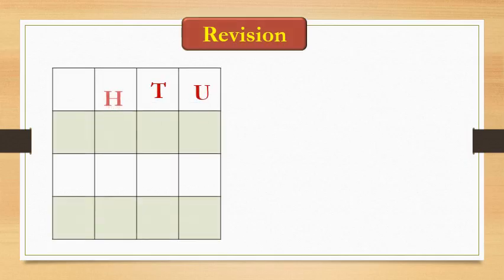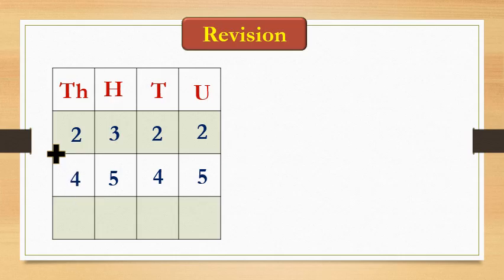See one more sum. Here we have taken up to 4 digits. Okay. We will add 2 plus 5 is 7. Please see the unit place, then tens place. Then 2 plus 4 is 6. 3 plus 5 is 8. 2 plus 4 is 6.